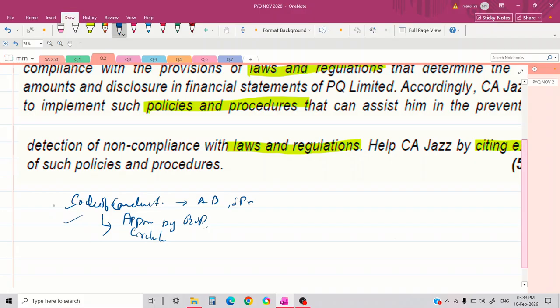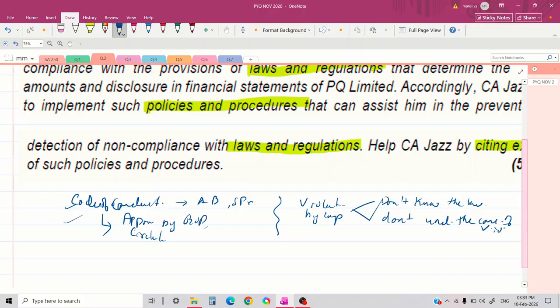And we know that issuing a code of conduct is not at all enough. Employees must also know the relevance of laws and regulations. There is a high chance that violation of laws and regulations could happen by employees. This can be because of two reasons. One is that the employees don't know the law. This is the main thing, ignorance. They don't know the law, that's why they violated. Second reason is that the employees don't understand the consequence of violation. Because of these two reasons, there is a chance of violation by employees.